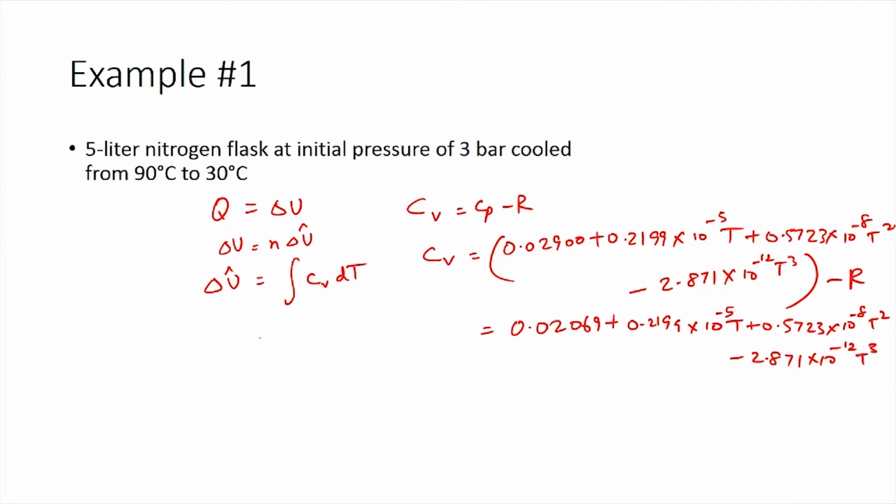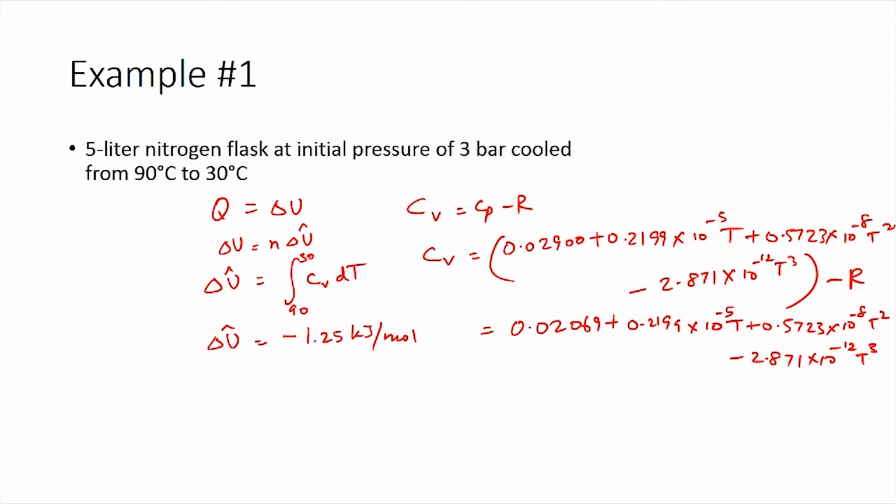So, performing the integral of Cv dT, we can get delta U cap as minus 1.25 kilojoules per mole. The initial temperature is 90 degrees Celsius and the final temperature is 30 degrees Celsius. Within these limits we have integrated it to get minus 1.25 kilojoules per mole. As the process is a cooling process, the change in internal energy is negative.